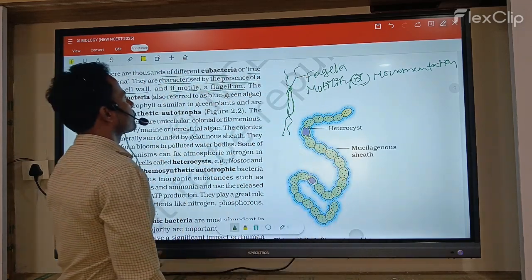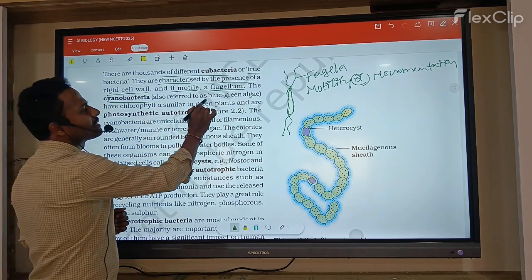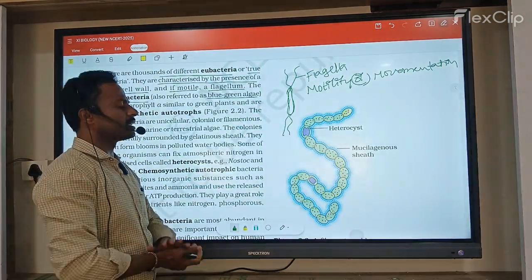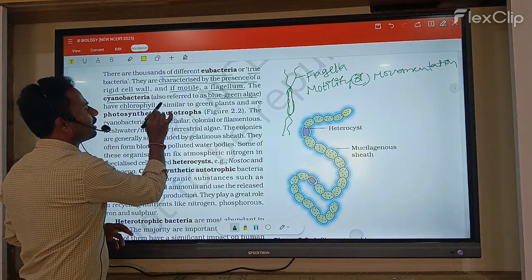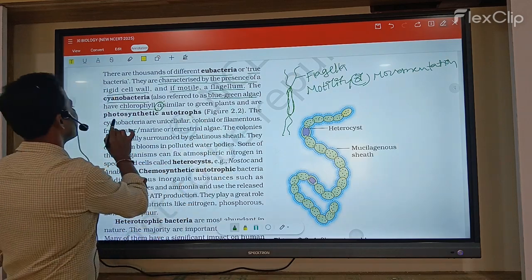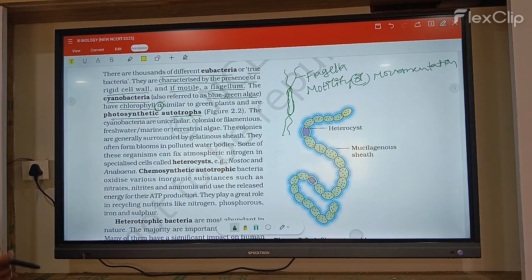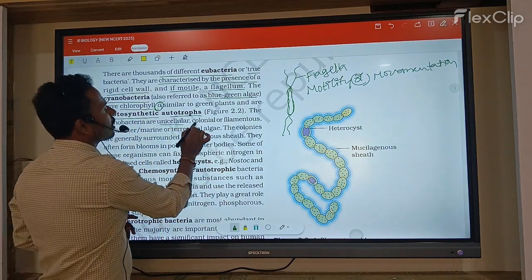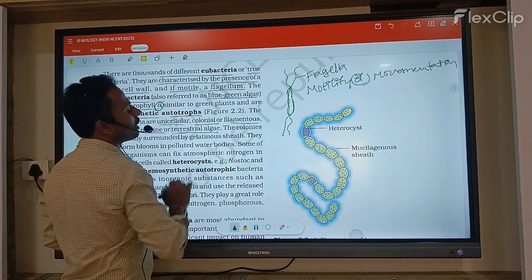Next, the cyanobacteria, also referred to as blue-green algae. The cyanobacteria members have chlorophyll A, similar to green plants, and they are photosynthetic autotrophs. These cyanobacteria are unicellular, colonial, filamentous, and freshwater, marine or terrestrial algae.